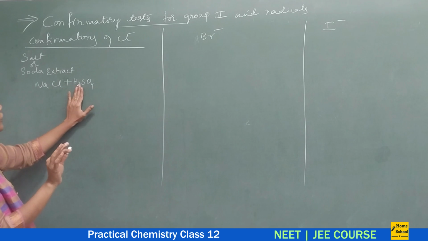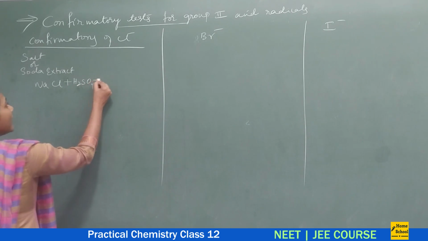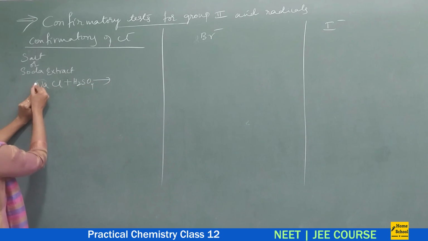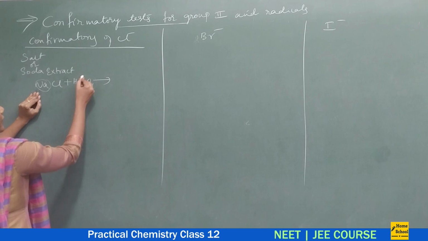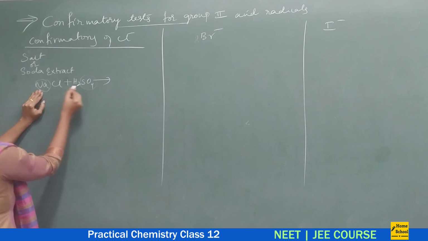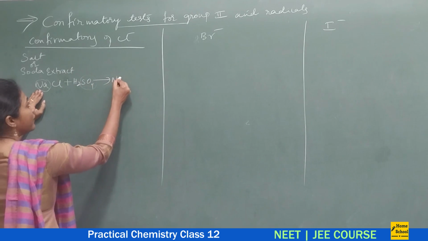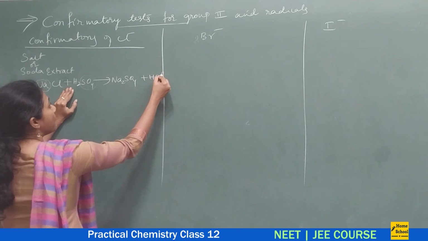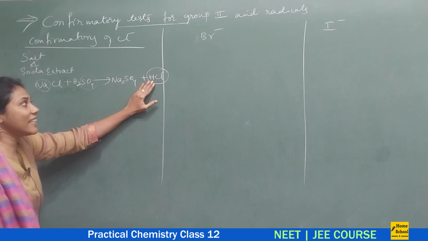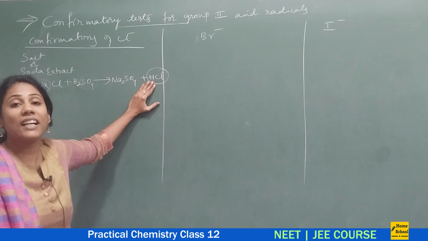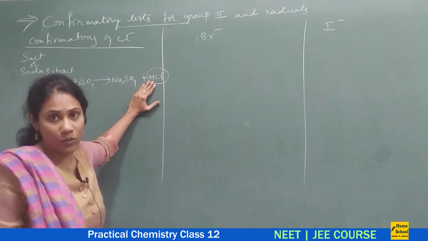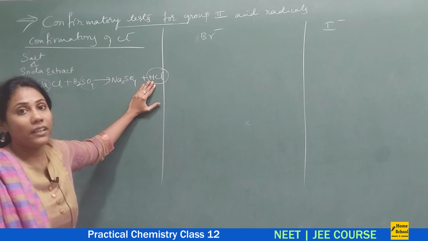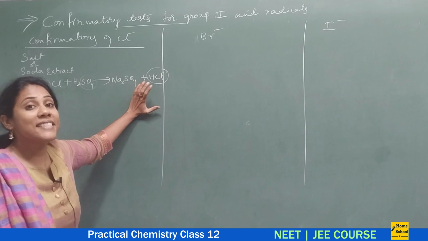The moment you add dilute sulfuric acid, what would happen? The positive part of this reacts with the negative part of this. Sodium combined with sulfate gives sodium sulfate, and this is HCl. It is this HCl gas, a pungent colorless gas, that is coming out.